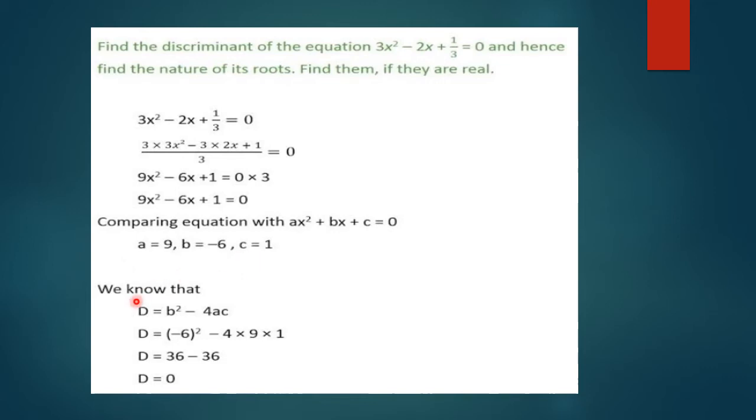Finding the discriminant b square minus 4ac. After finding the value and simplifying, we get the value of the discriminant to be 0. So if the discriminant is 0, then the roots are real and equal. Yes, the nature of the roots will be two equal roots, as the discriminant is 0.